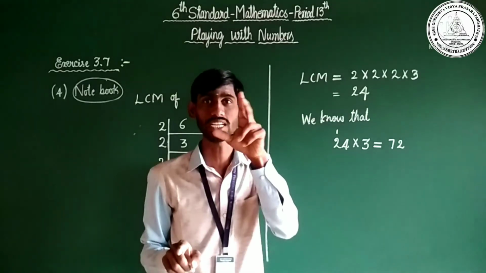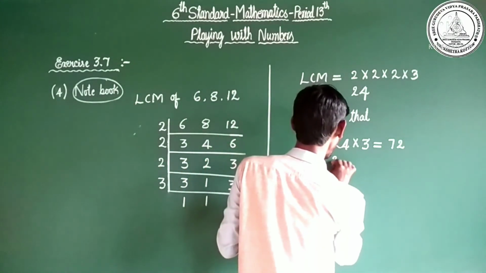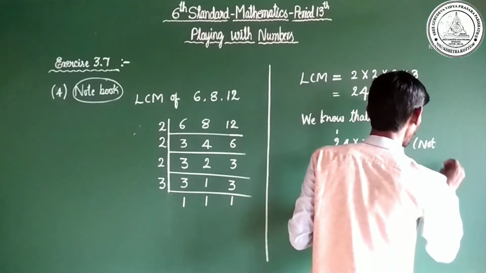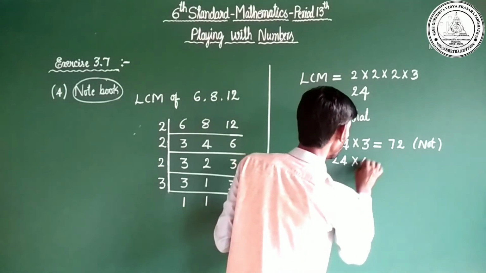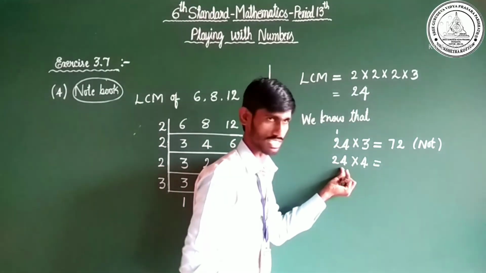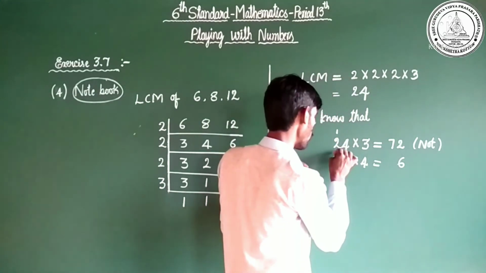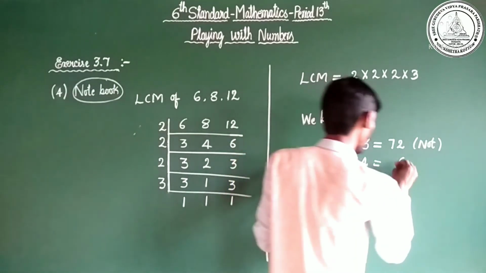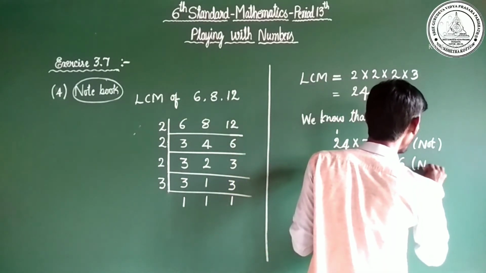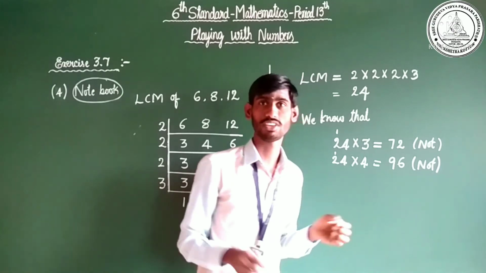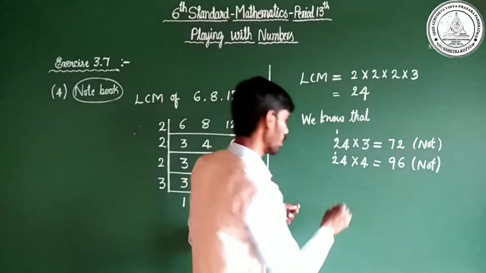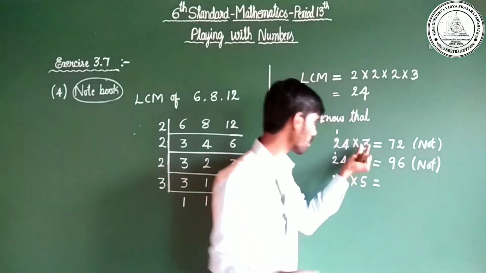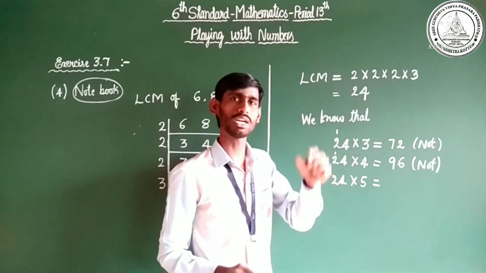So we are expecting the smallest 3-digit number. Let us multiply 24 into, it is not. Okay. Next, 24 into 4. 4 fours are 16. 6 is here. 1 goes to carry. 4 twos are 8. 8 plus 1 is equal to 9. Oh my god. Once again we got a 2-digit number. It is also not, because we are expecting the smallest 3-digit number. Yes, let us multiply 24 into 5. Sir, how do we choose 3, 4, 5? Just remember, take any number and multiply.